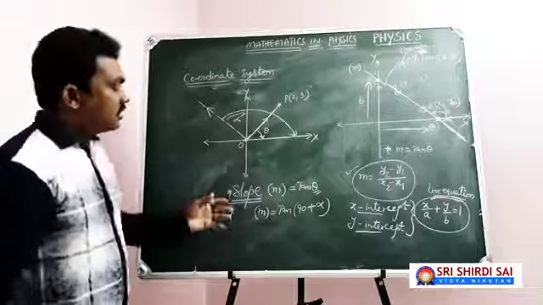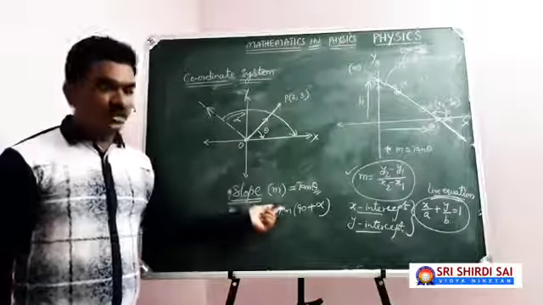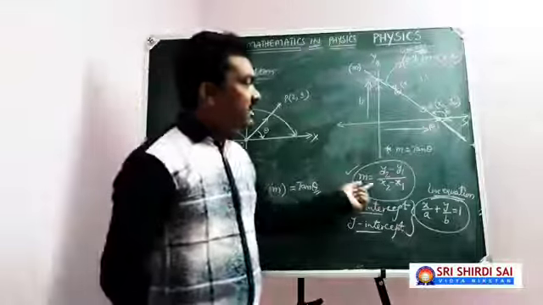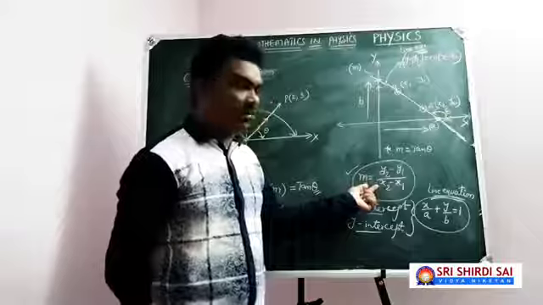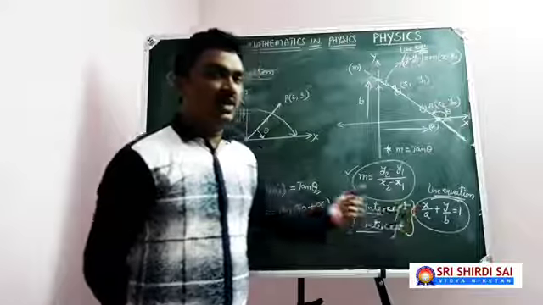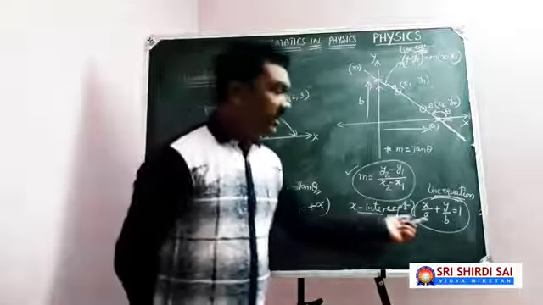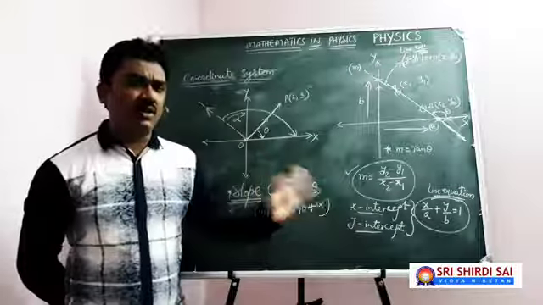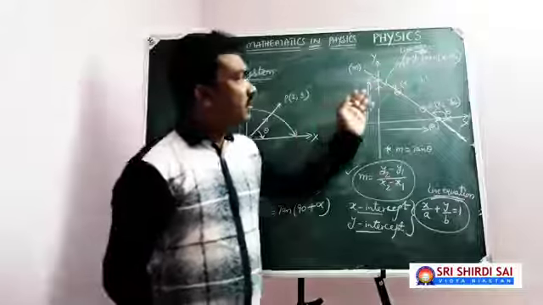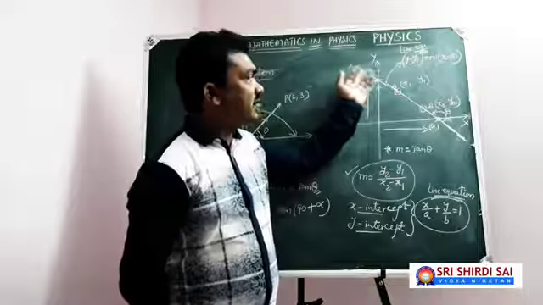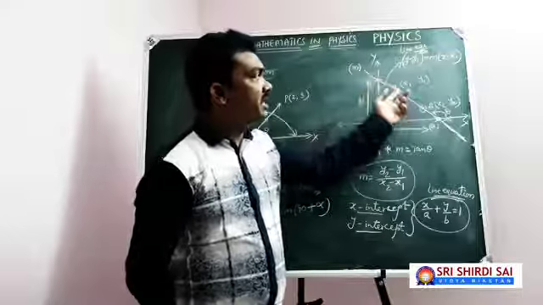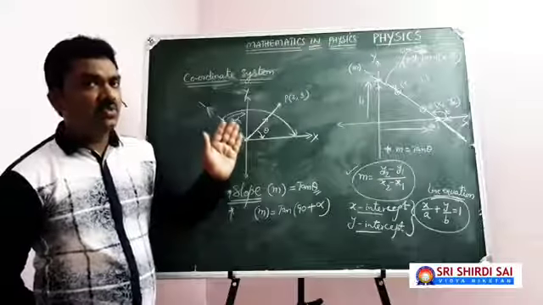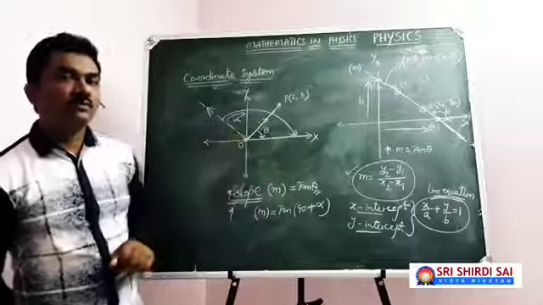So we discussed the slope of a straight line that is given in the coordinate system. At the same time, if the line is passing through two given points, how to find the slope? What are x-intercept and y-intercept? How will the line equation be if x-intercept A and y-intercept B are known? Of course, x and y remain as variables. And if you know the slope of the line is m and it is passing through one particular point, then the line equation is y minus y1 equal to m into x minus x1.